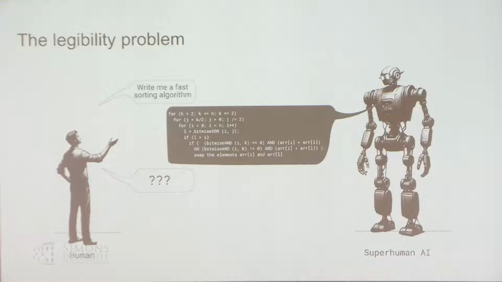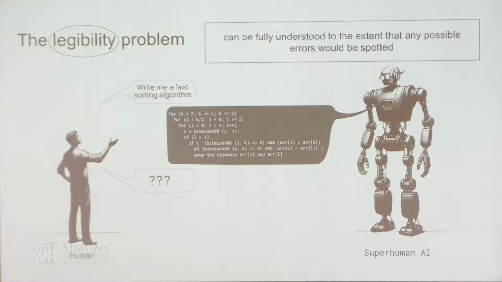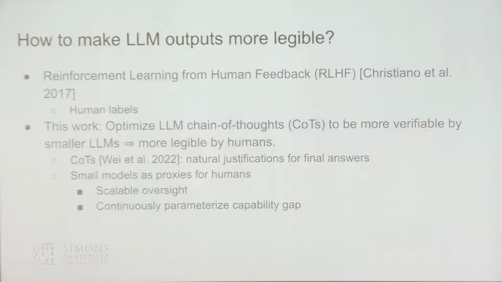And we already see this sometimes at the current time, because we sometimes ask ChatGPT questions, and sometimes it gives us a very, very long answer, and it's hard to say whether we can trust it or not. So in this paper, we define legibility as whether the verifier can fully understand the solution to the extent that any possible errors are spotted. So here we are going to have a prover that proposes solutions and a verifier. The verifier can either be a human or another model that tries to say whether it's correct or not.